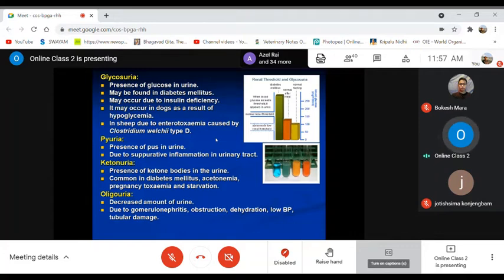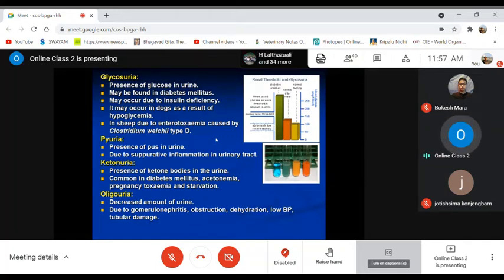Then next is glycosuria, presence of glucose in the urine. Okay, that is known as glycosuria. It may be observed in cases of diabetes mellitus in humans, and in dogs or other animals, of course, it is not that common as compared to humans.